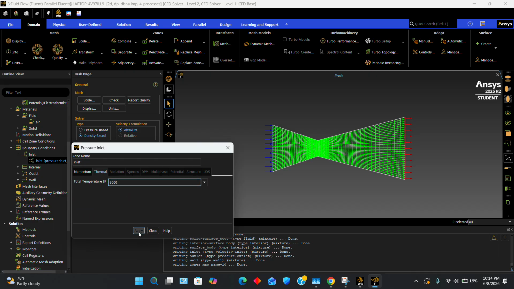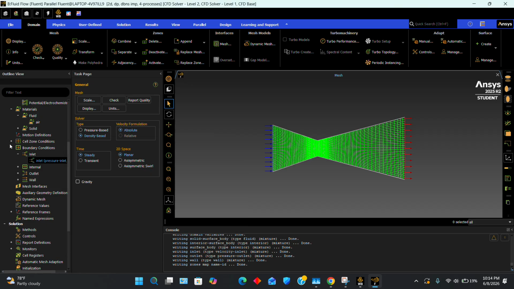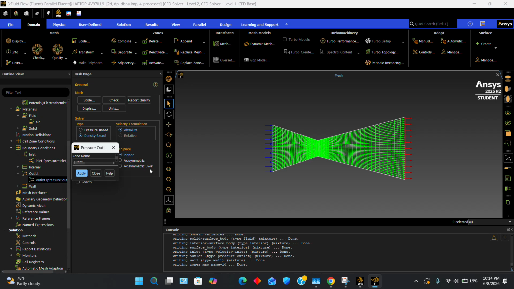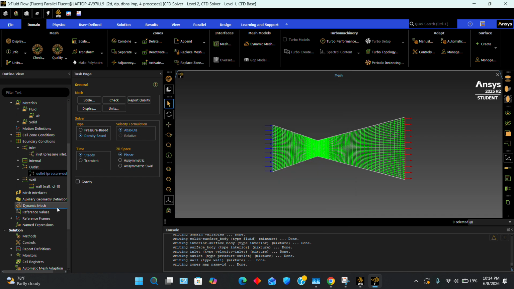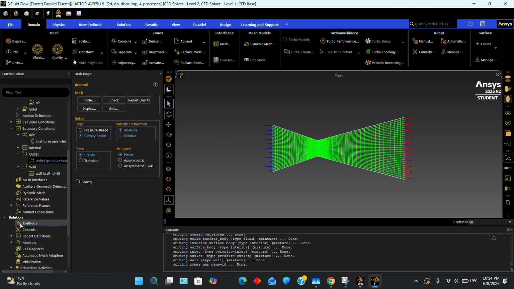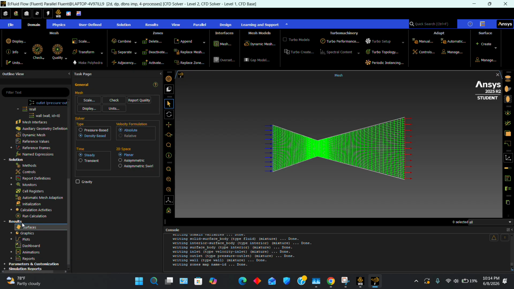The temperature is going to be 3000 Kelvin. Apply. We're going to go to outlet now. The pressure outlet is going to be just atmospheric, so 101.325. And then our wall should be good. I didn't change reference values. They're already 1 to the negative 3.